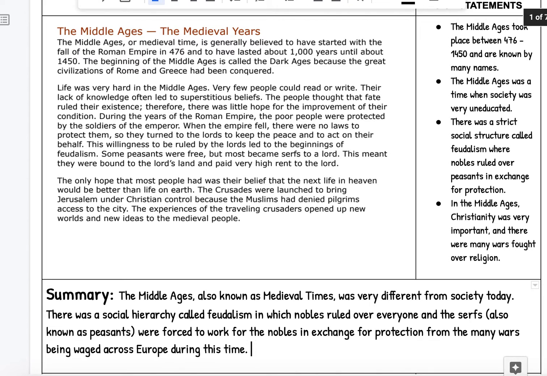So notice how I didn't just take the gist statements and copy and paste them, because that would be too much information. I only used the most important information, and I didn't include any opinions like the nobles were really mean to the peasants.